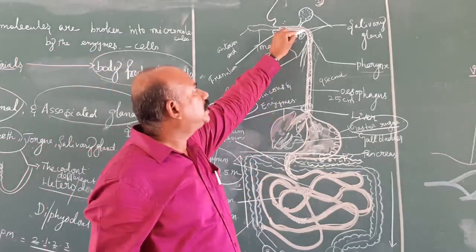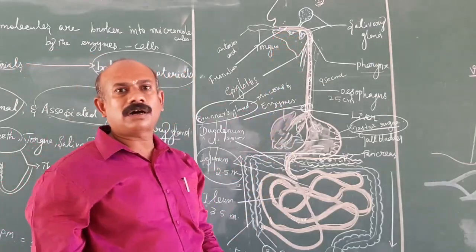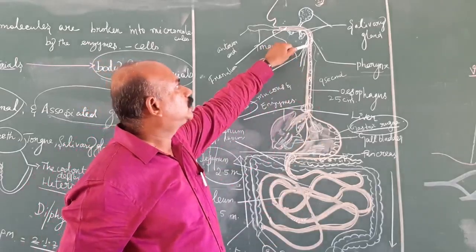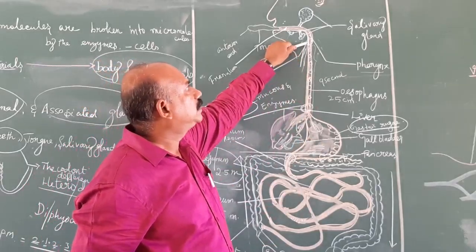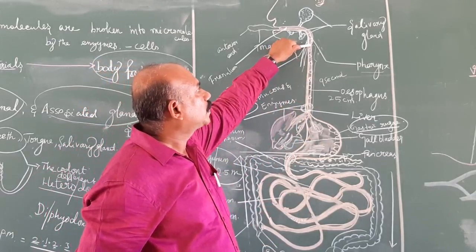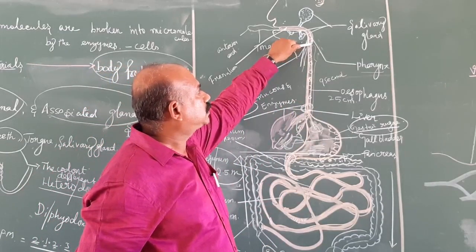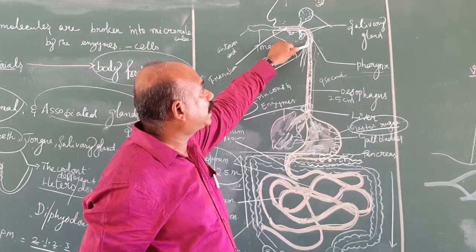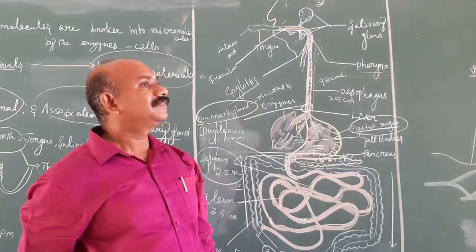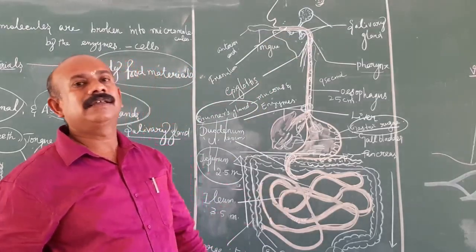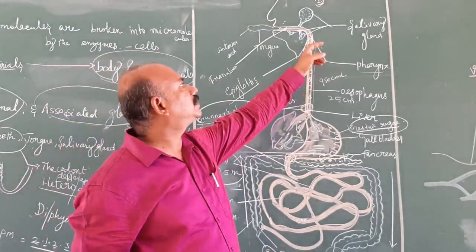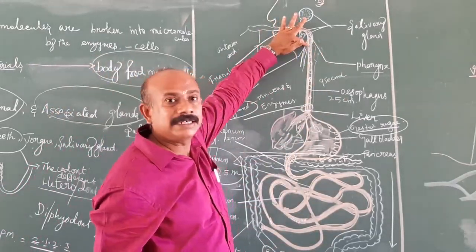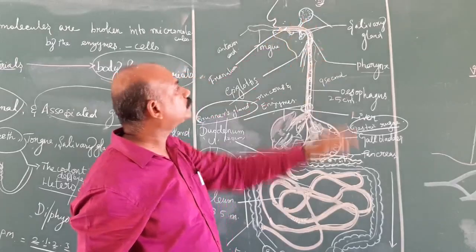Then the buccal cavity leads to the pharynx. It is a small common pathway for food and air. Again the pharynx leads to the esophagus, which is always known as the food pipe. Then the other pipe arising from the pharynx is known as the windpipe. It is covered by a flap-like structure known as the epiglottis. The epiglottis prevents the entry of food material into the respiratory tract.